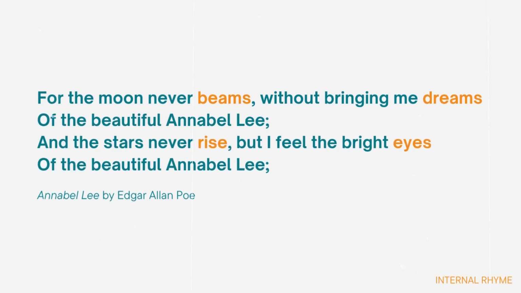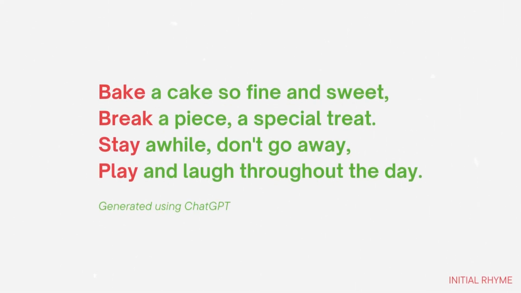When rhyming words appear within the same line, it is called internal rhyme. For example, examine these lines from the poem Annabel Lee by Edgar Allan Poe. Initial rhyme, which is extremely rare, is observed when the rhyming words are at the beginning of the lines. Since no prominent example was found, we asked ChatGPT to generate one, and these lines serve as a good example of initial rhyme. Finally, based on sound, we categorize rhyme into the following types.